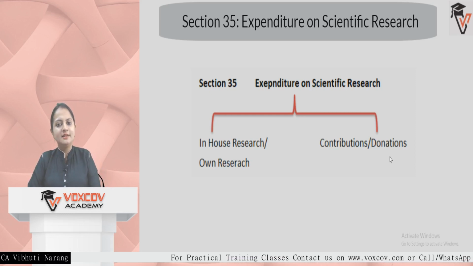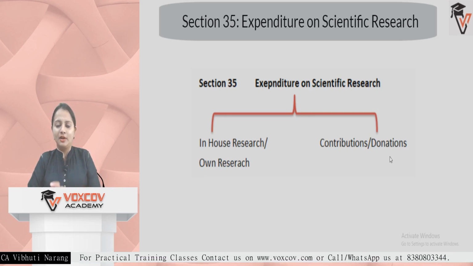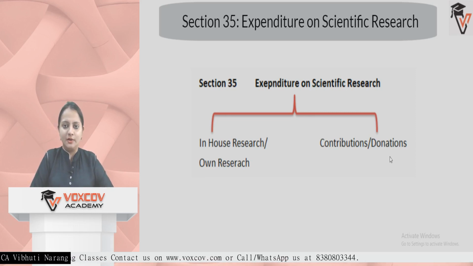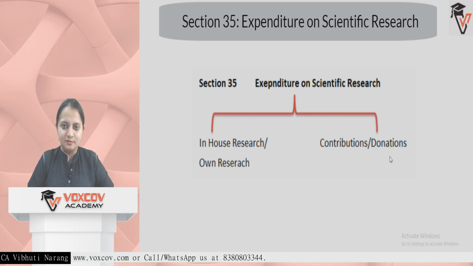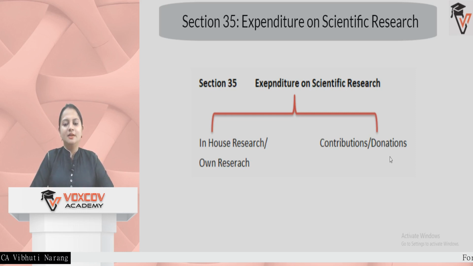So for learning these things and for knowing whether the product is suitable for the market or not, a research and development team is built by the company or the organization. Now this type of research and development, the government has named scientific research. These types of scientific research can be of two types.